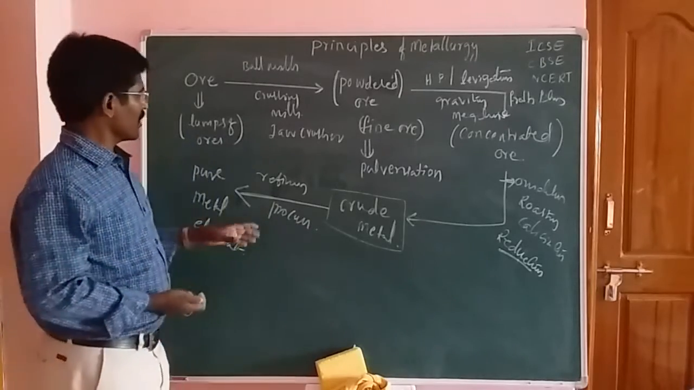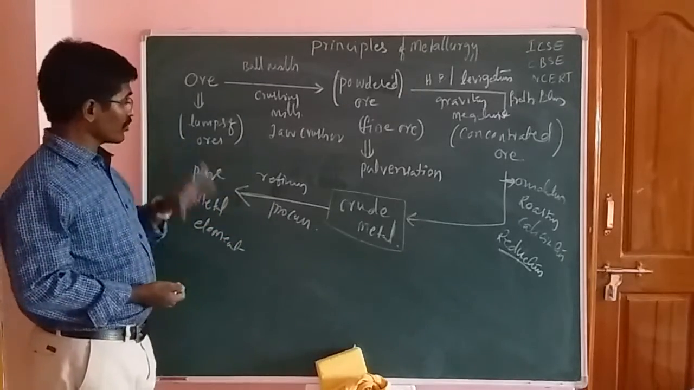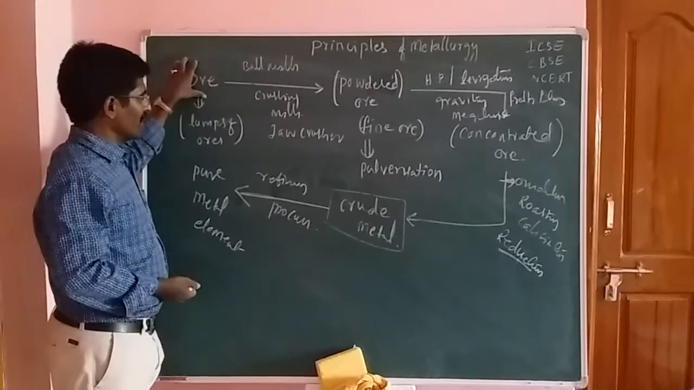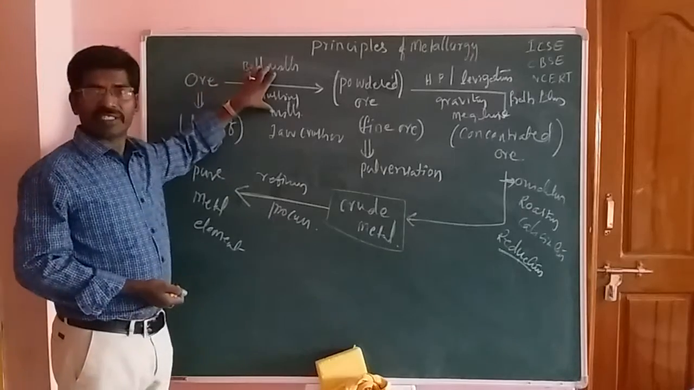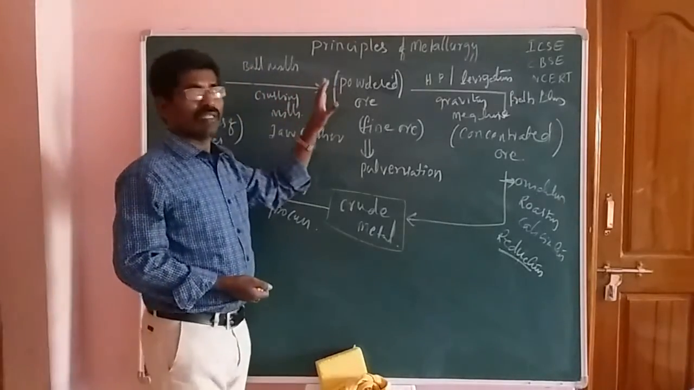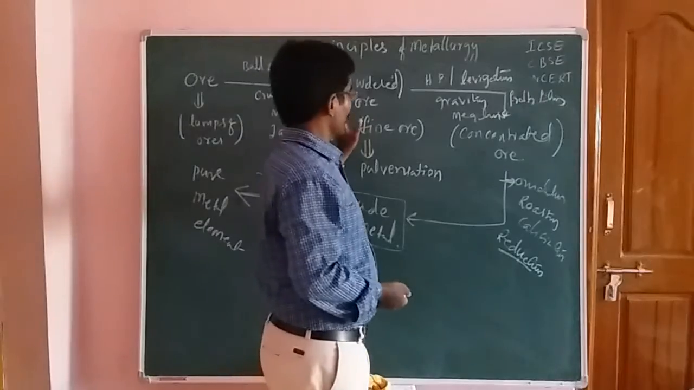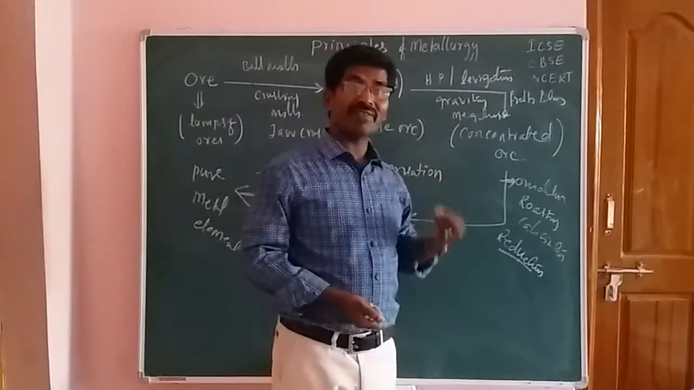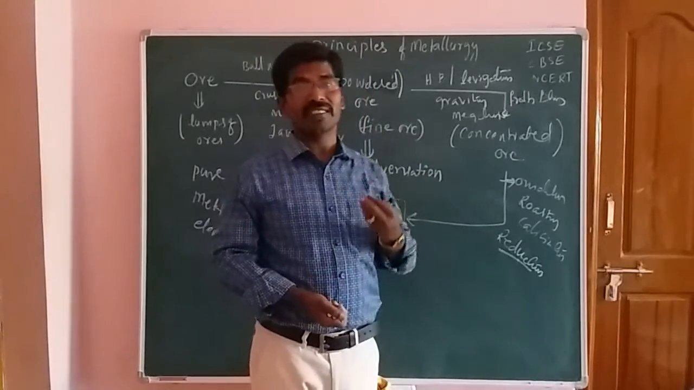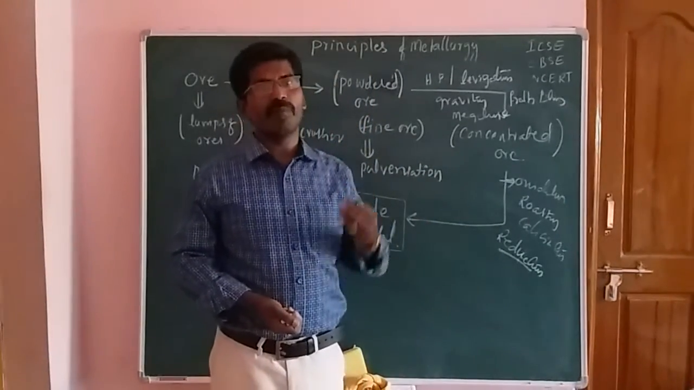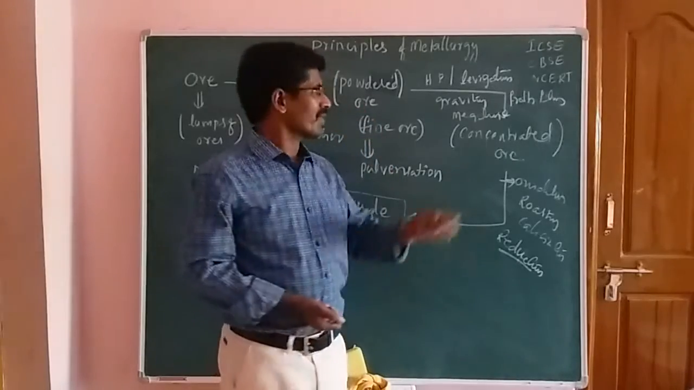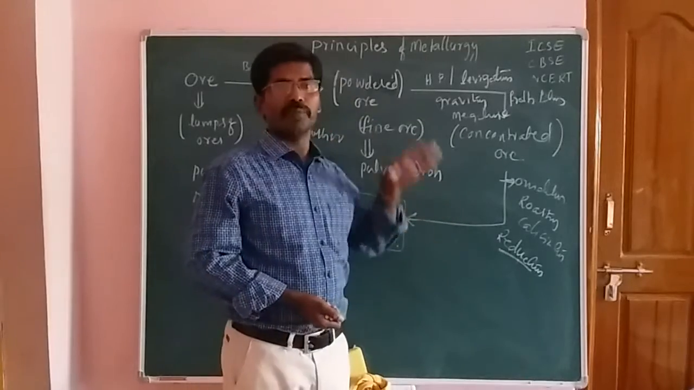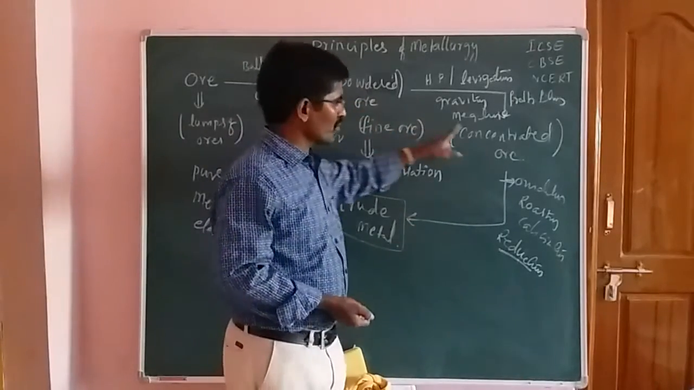Once again, the most important things: from the ore, the lumps of metal undergo crushing. After getting the powdered ore, it is converted into concentrated ore. Here we are using several types of concentration methods, several types of purification methods are applied, and they remove the maximum of the impurities from powdered ore to concentrated ore.